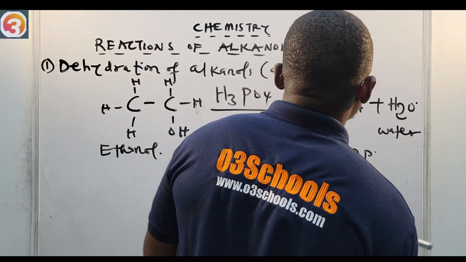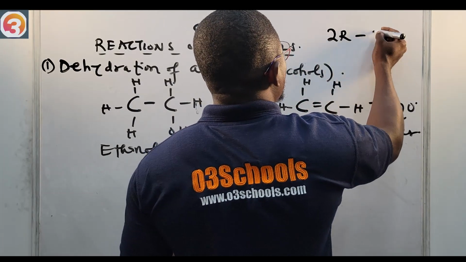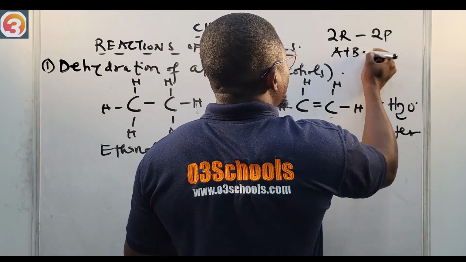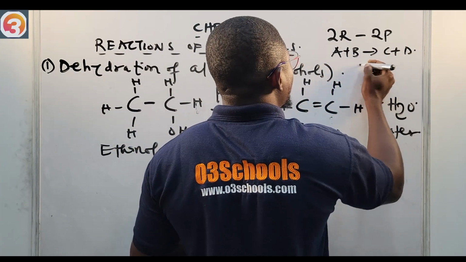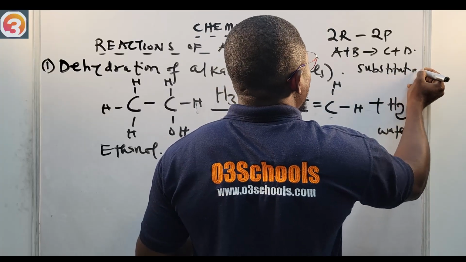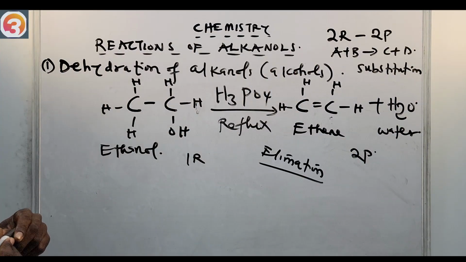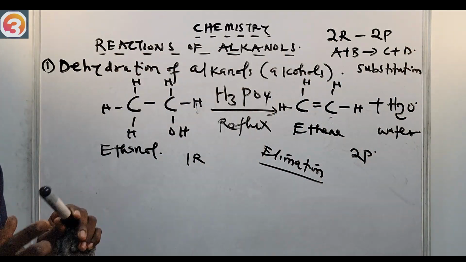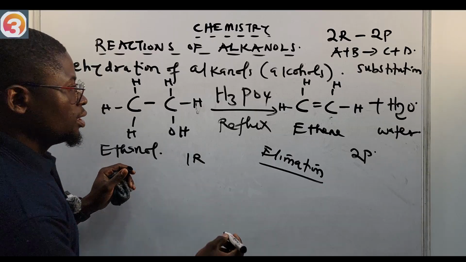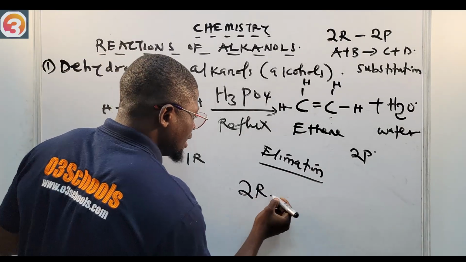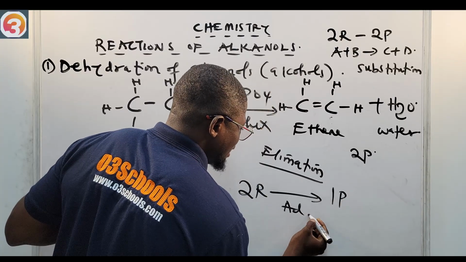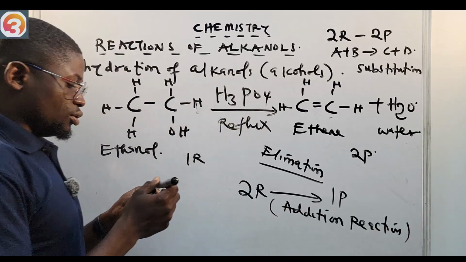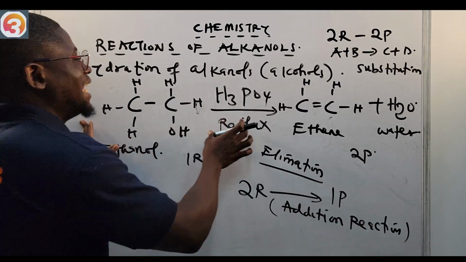What about if we have two reactants giving us two products? Once we have two reactants, A plus B, giving us C plus D, it's a substitution reaction. But if we have two reactants giving us one product, the reverse, that is an addition reaction. So as you can see, this reaction here is an elimination reaction.